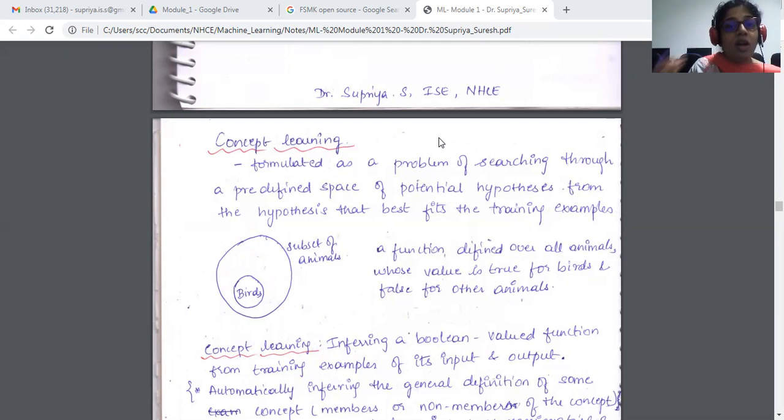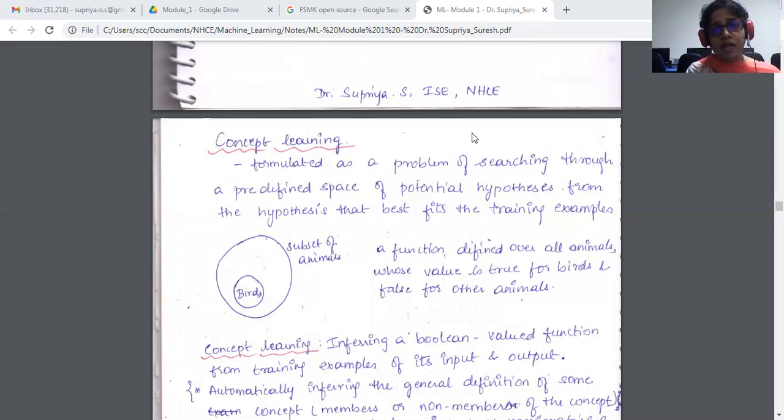So concept learning is formulated as a problem of searching through the predefined space, because we have the predefined space of potential hypotheses. These are all potential hypotheses because it's only related to the particular concept I'm talking about, right? So from the hypotheses, the one that best fits the training examples. Okay, so this is about concept learning.